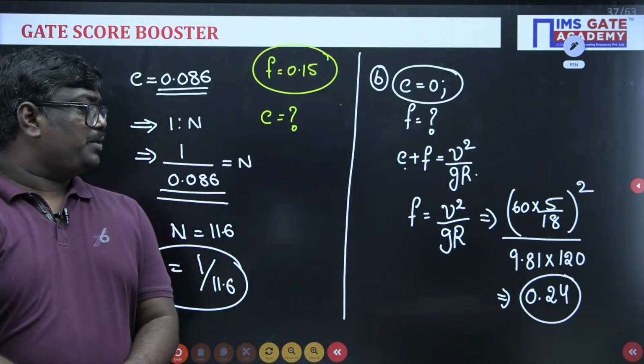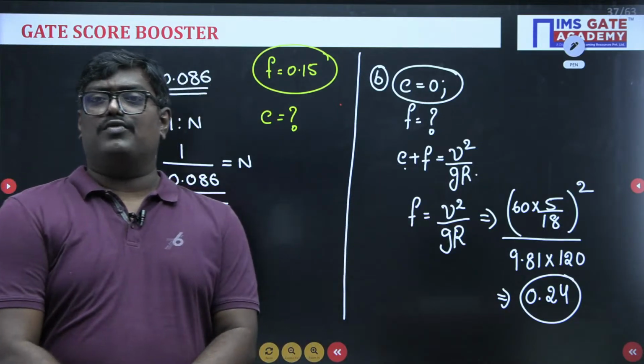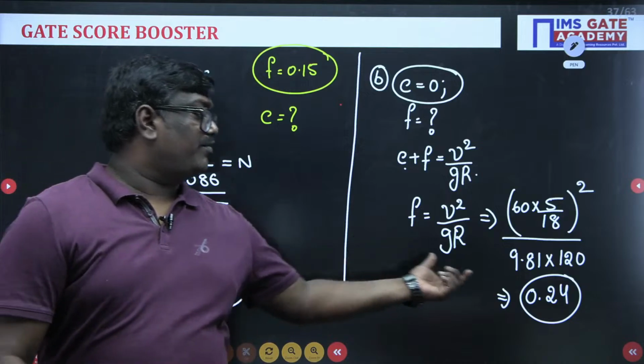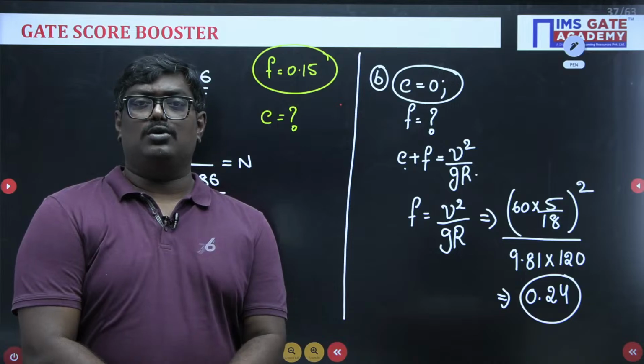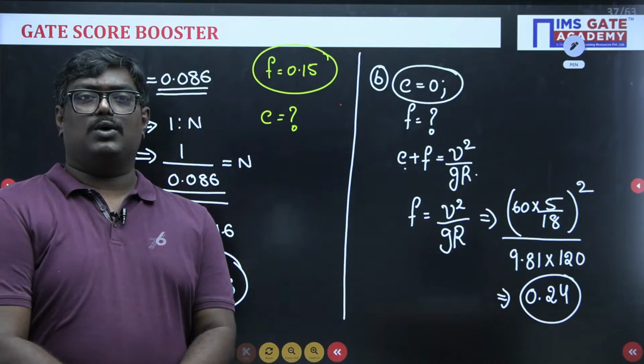See, here what I would like to tell you is, one is we are calculating the super elevation value and the other one we are calculating the coefficient of friction. Coefficient of friction is 0.24 and the super elevation value is equal to 1 is to 11.6.